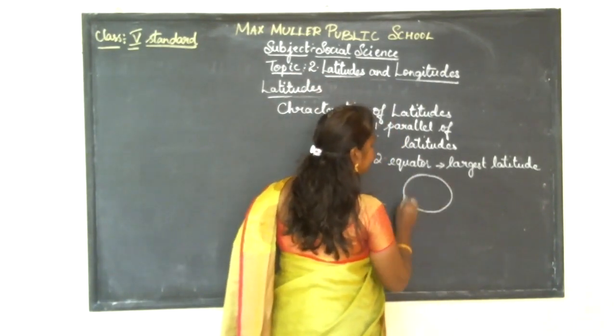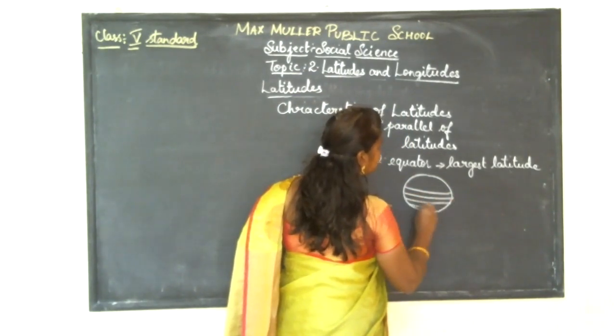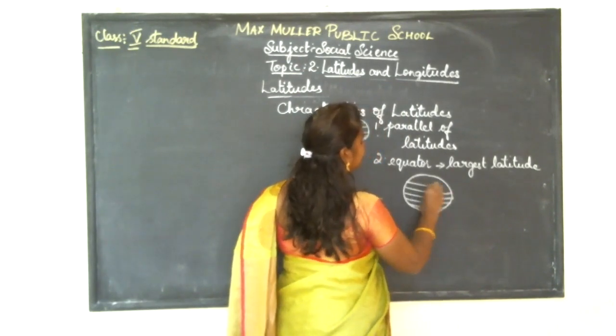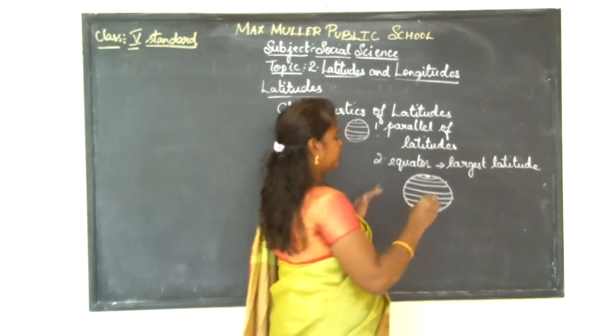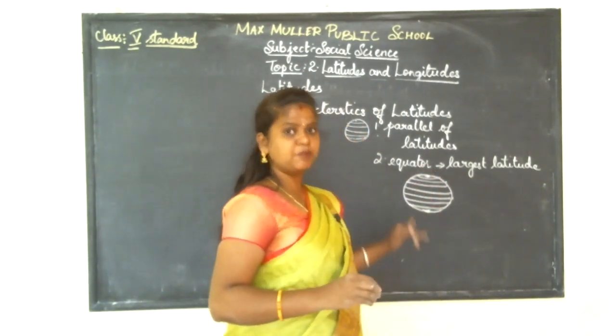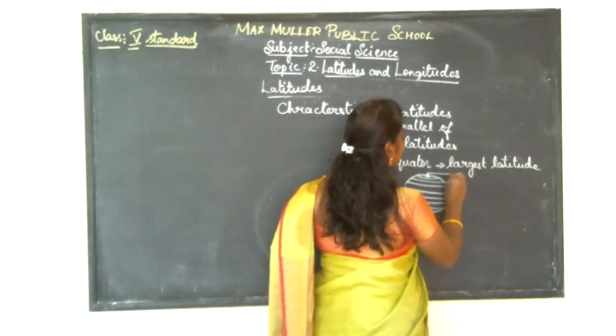So this is an earth, this is an equator. So what happens by drawing lines? It just becomes some dot. What happens by going towards lower portions? It just forms a dot